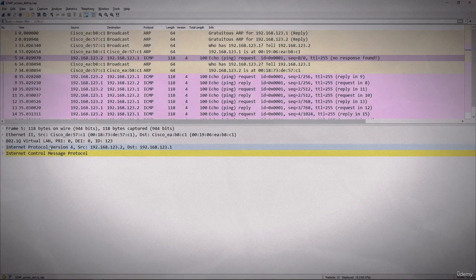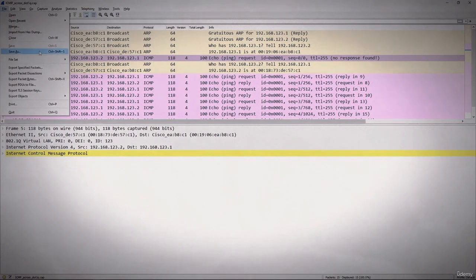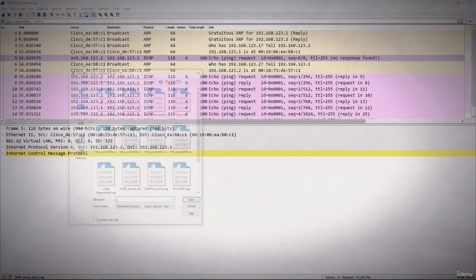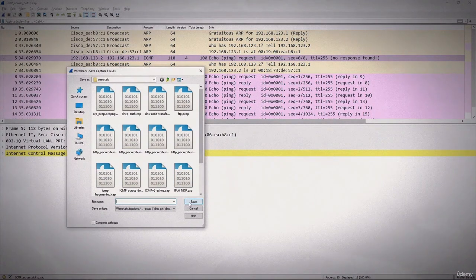Welcome guys. Right now I want to save these packets. Now there are a couple of ways we can save this packet. The first one is very simple. If you want to save the complete file, you can simply go to File and click on Save As. So you can click this and you can name your file, or you can override any other file, and then simply click on Save.